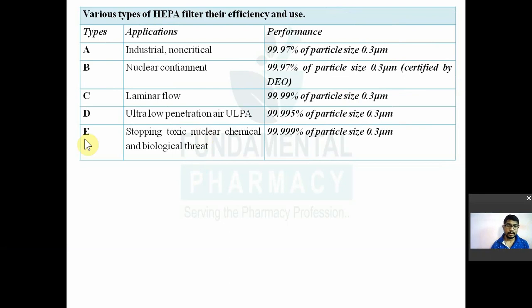So these type D HEPA filters are known as ultra low penetration air, ULPA. They are removing 99.995% efficiency of your particle size of 0.3 micron.